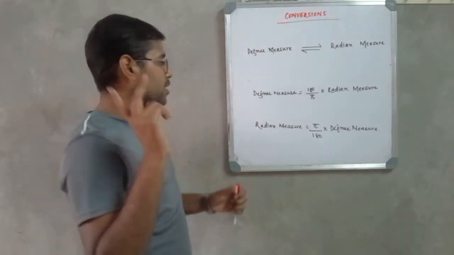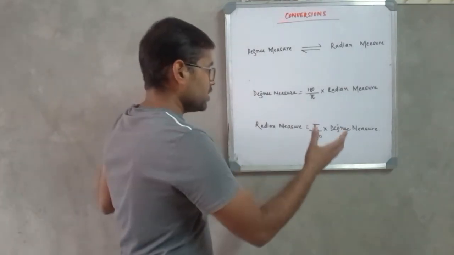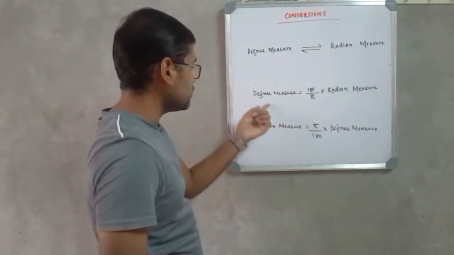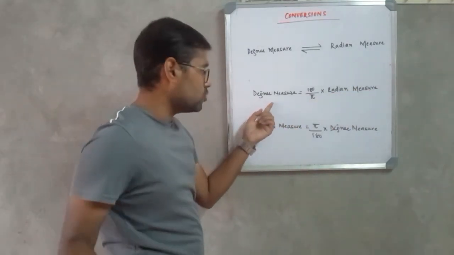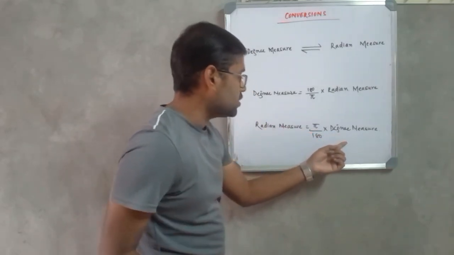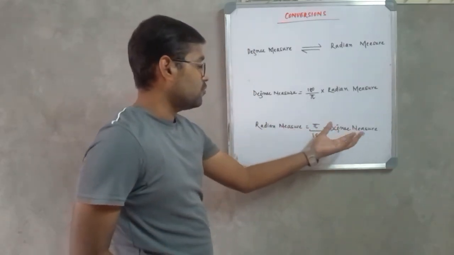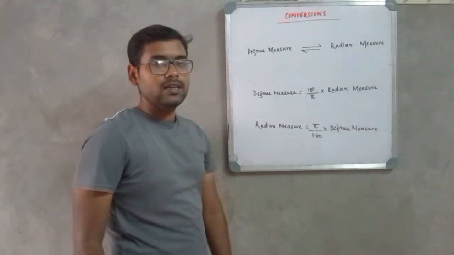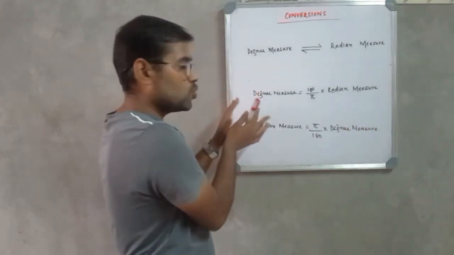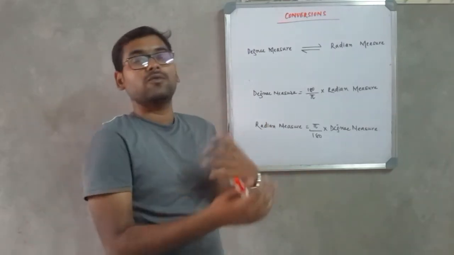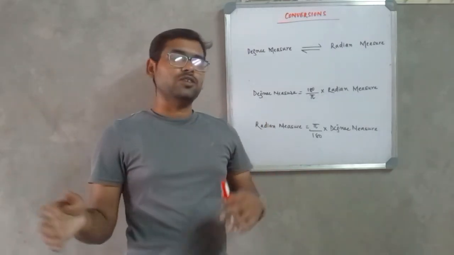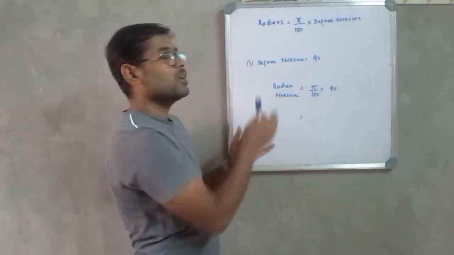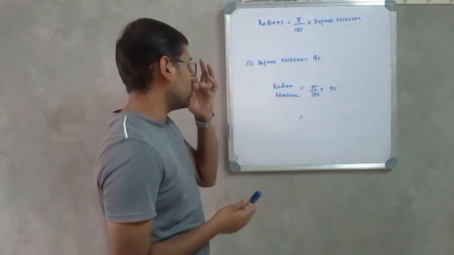So basically, here we have two formulas. One, if an angle is given in radian measure, we need to use this to convert that angle in terms of degree measure. And the other, if the angle is given in degree measure, we have this formula, and if you substitute that value in this formula, you get the answer in radian measure. So these are two simple formulas using which we will convert an angle given in one measure to another measure. Guys, now let us see whether these formulas will actually give us the right answer or not.